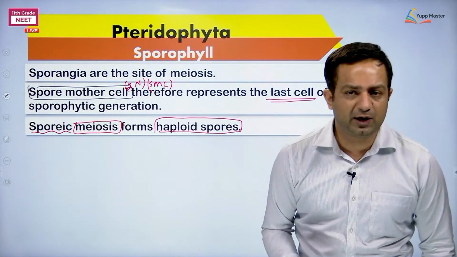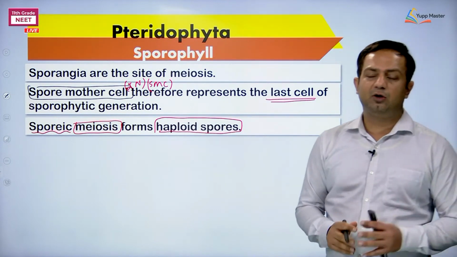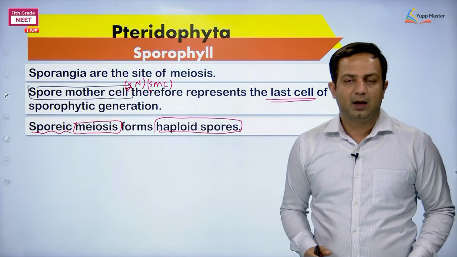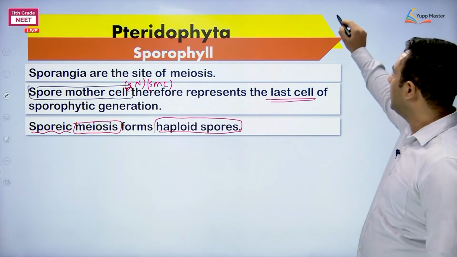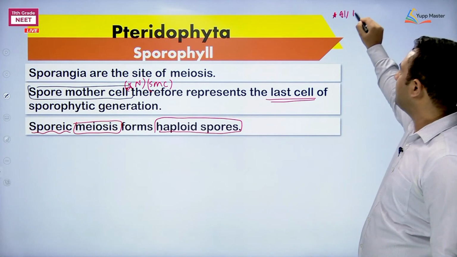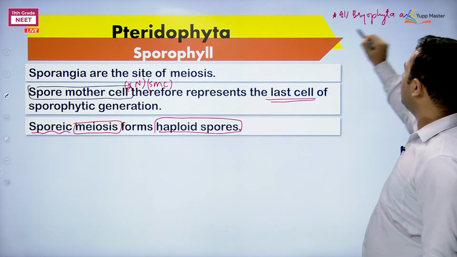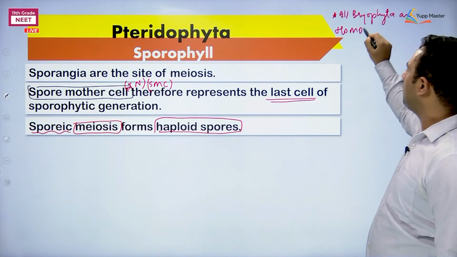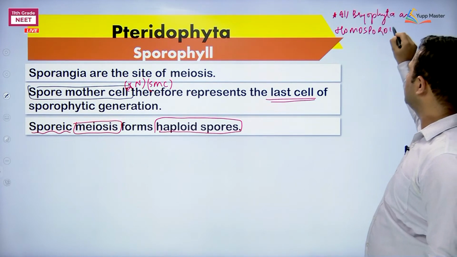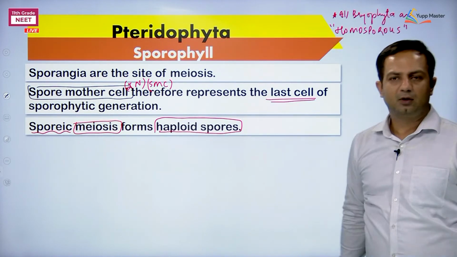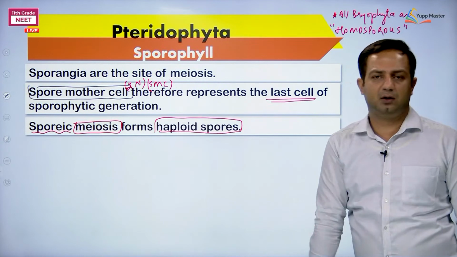The spores are haploid. Now, in Pteridophyta we have a new feature. Earlier to this we learned one thing, that all bryophytes are homosporous, means form one kind of spore. Physiologically only one kind of spore.